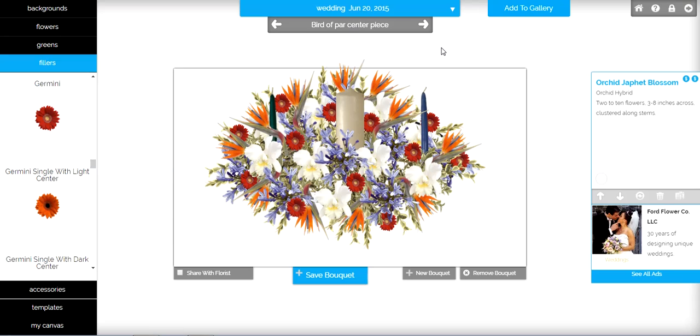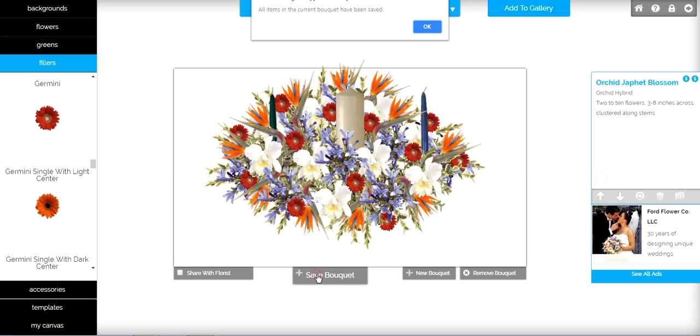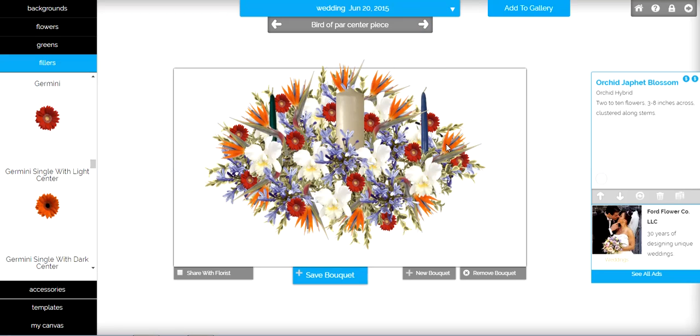The name is saved. We're going to go down here to Save Bouquet. Click on that. Comes up here. All items have been saved to your bouquet, so we're going to click OK. And there you're done. There's your bouquet, your centerpiece, with your Unity candles.